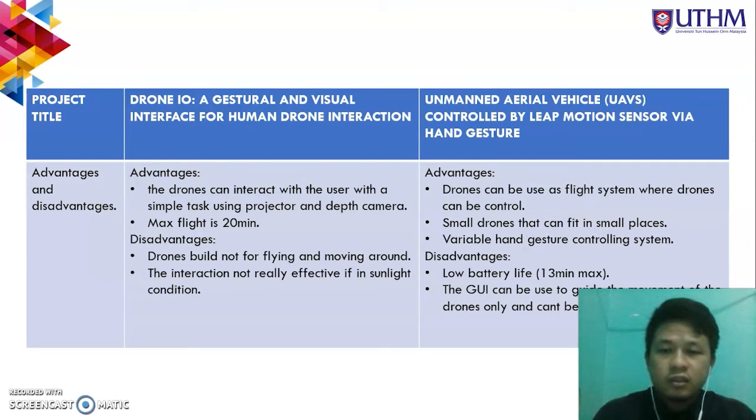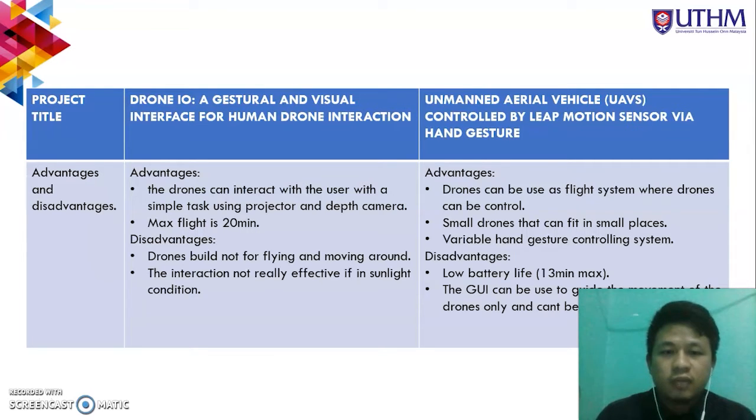The disadvantages compared to my project is that the drones cannot fly and move around. They are used to interact with the user, but not suitable for moving and flying around, like moving forward and reverse, and then flying away. Another disadvantage is that the interaction is not really effective if the sunlight is really bright in daylight. The interaction becomes blurry and cannot be seen.